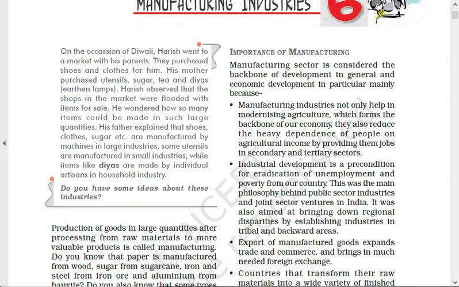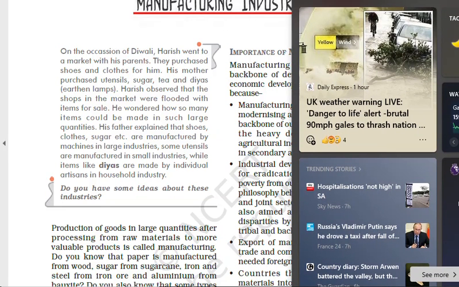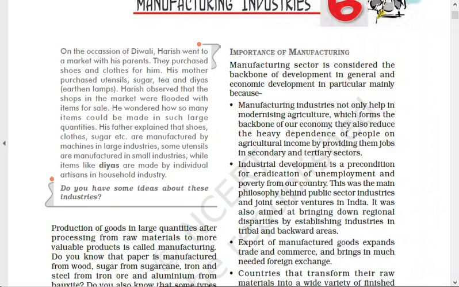We use steel. Steel has become part of our life every day, because in the furniture, in the houses, then you can say railway tracks, the coaches, the buses, everywhere we use steel. Where do we not use steel? Everywhere, right? So steel industries, with the help of Germany, with the help of the UK, with the help of Russia, that means the USSR at that time, we established our steel industries. All right, so that was done.